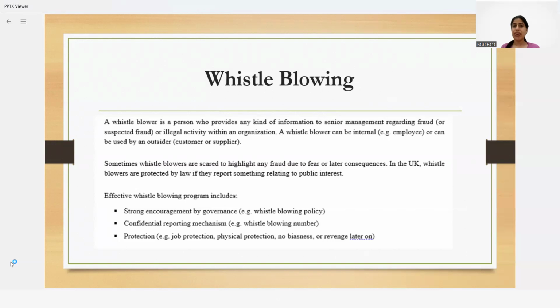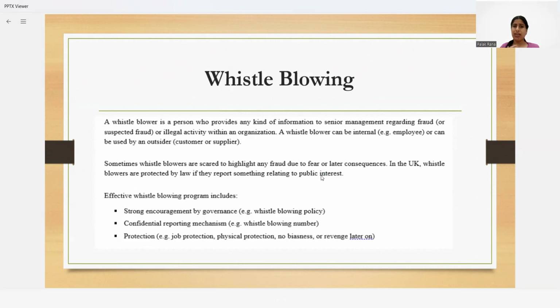So yes, in the UK, whistleblowers are protected by the law if they report something related to the public interest, and that should be the approach. That's why we can motivate these persons to speak up about anything happening in the organization.